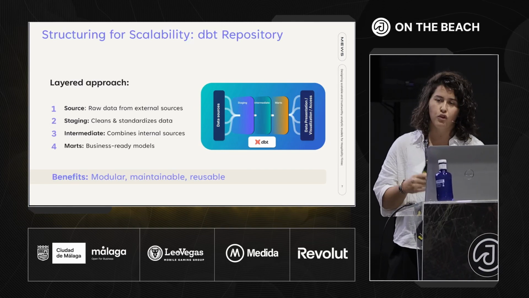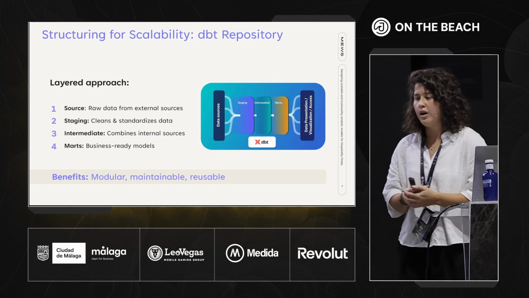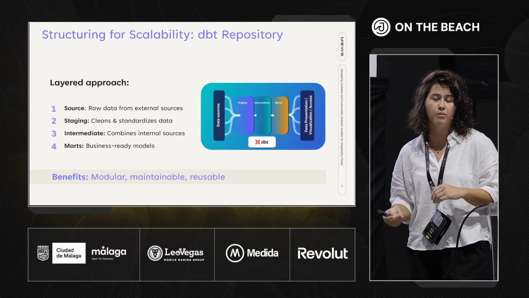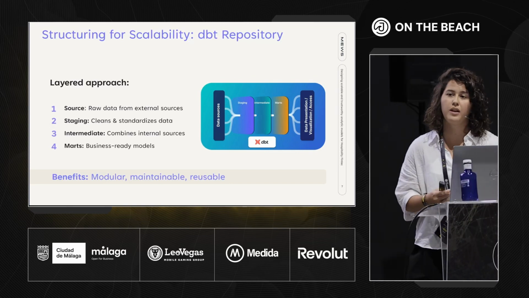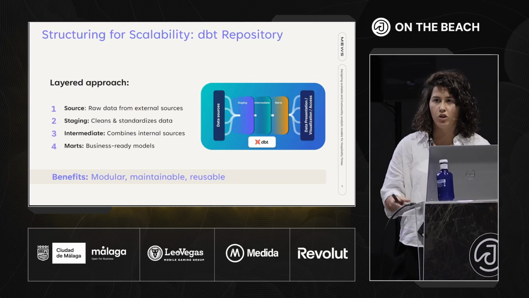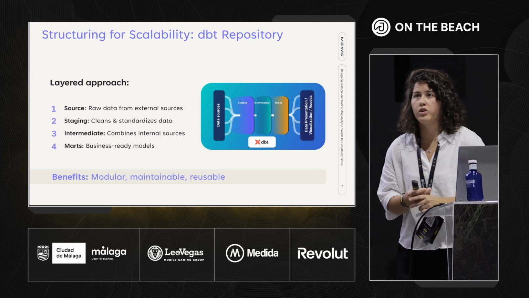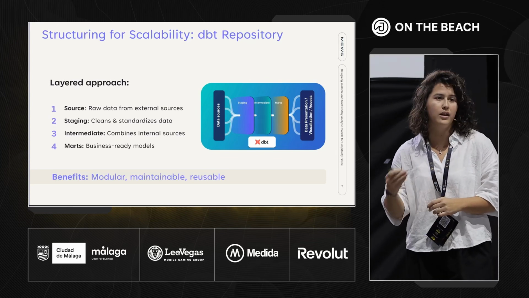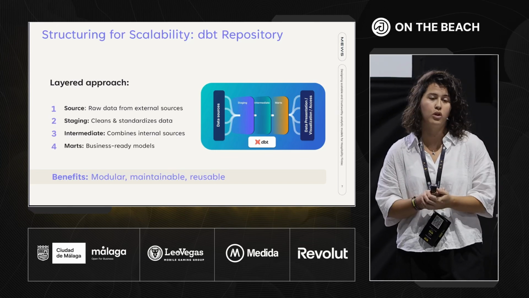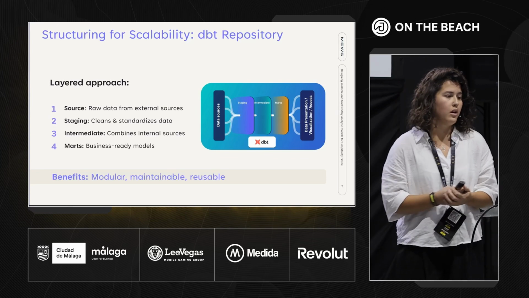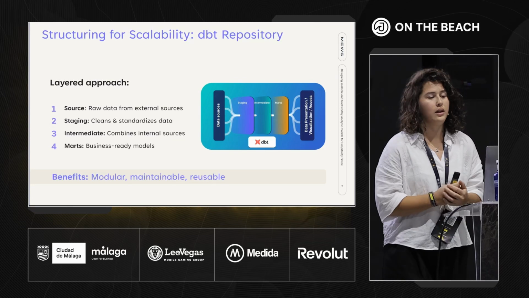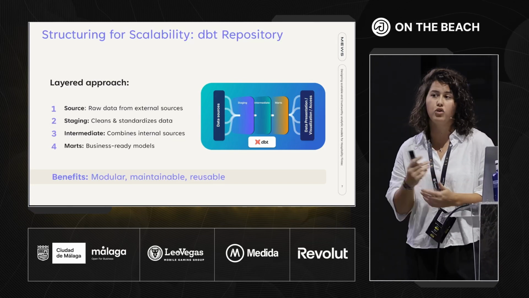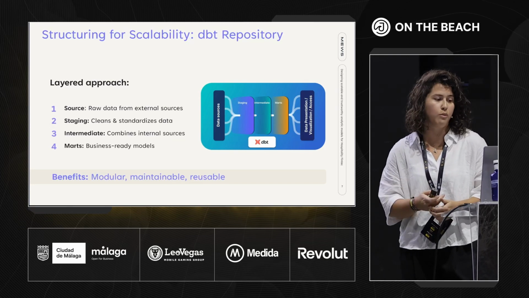It's a transformational layer where we are reducing some redundancies so that it's ready for the marts layer. And the marts layer would be the last layer. This is where the business logic sits. We would have some facts and dimension tables or an aggregated data set that is ready so that we can build these reports. Some benefits of this is that it keeps data clear and maintainable, and it also ensures modularity so that these transformations are reusable.